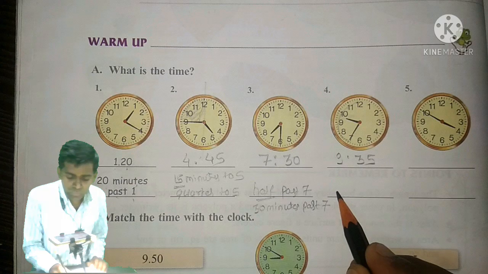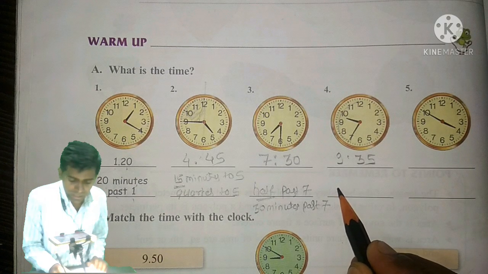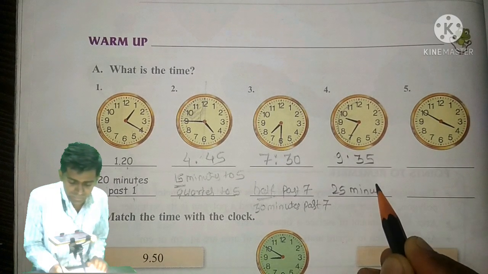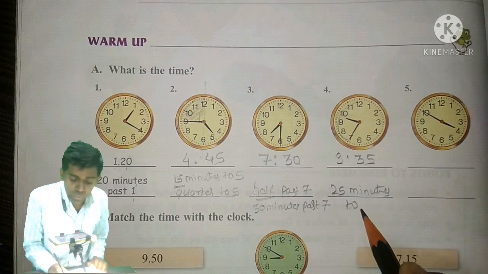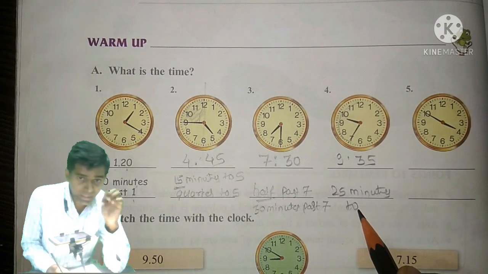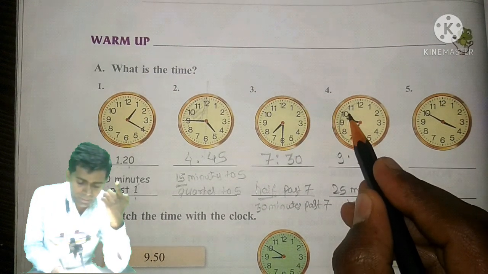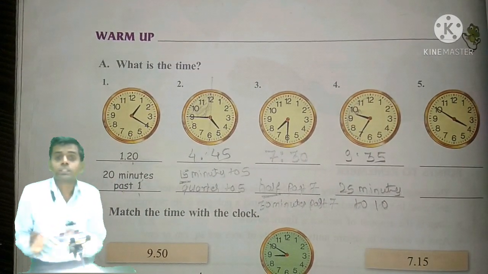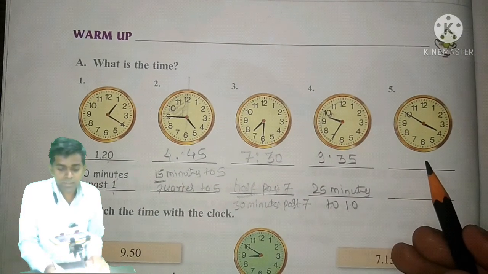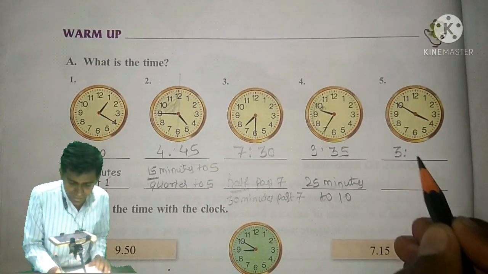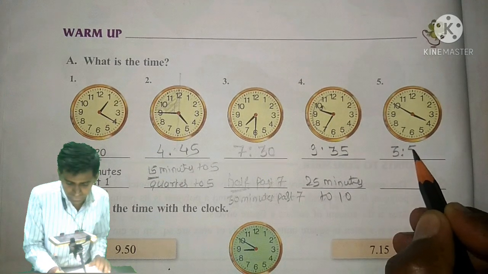And if you want to write in words, we will write like this. 25 minutes to. Whenever we talk about to, we take the number ahead of the hour hand. The number ahead of the hour hand is 10. So here we will write 25 minutes to 10 o'clock. And similarly here we can write it is 3 hours 50 minutes.